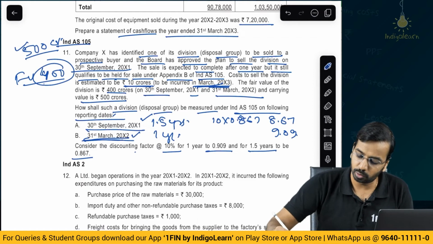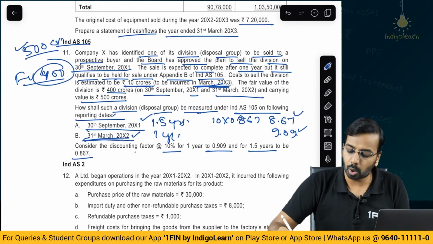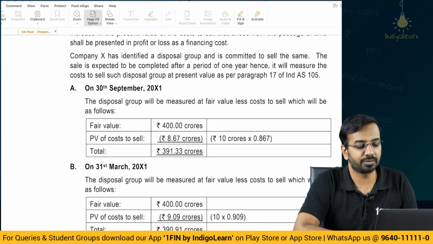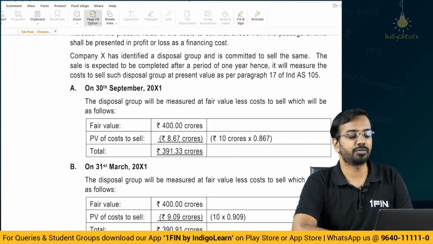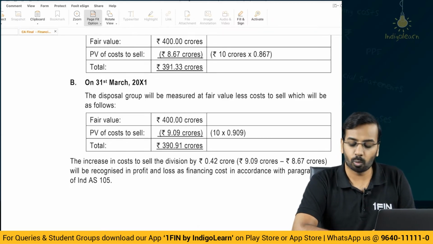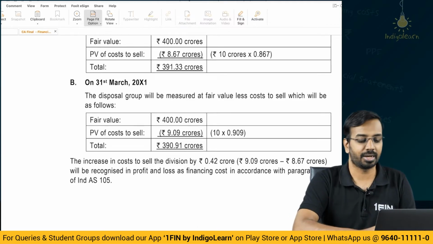From the fair value, you will reduce this, and that will be the carrying amount of the non-current asset which is held for sale. So on 30th of September, 400 minus 8.67, you have 391.33, and 400 minus 9.09 will be 390.91. Now what about the increase? That increase is nothing but the finance component, which will be recognized in P&L.